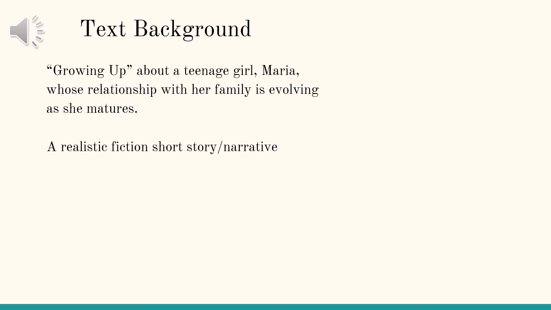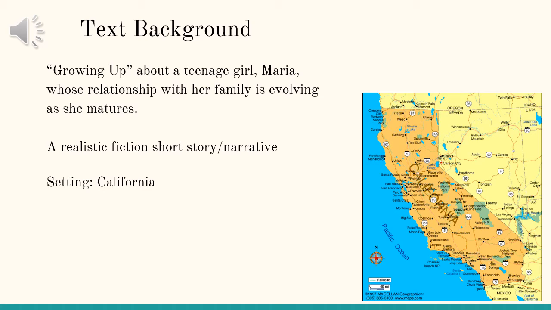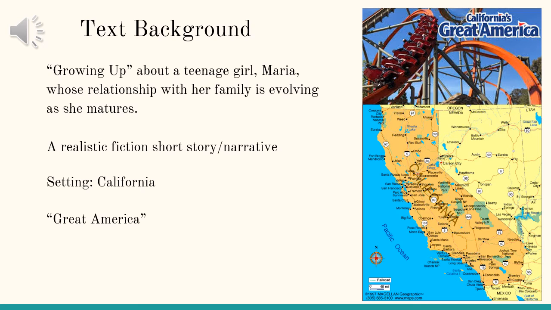It's set in California, so a lot of the places that are talked about in the story are actual real places in California. For example, they talk about visiting Great America, which is a theme park similar to Six Flags or Canobie Lake Park. They also mention a few cities in California, namely Fresno, Salinas, and San Jose. You can see each of those just appeared on the map.